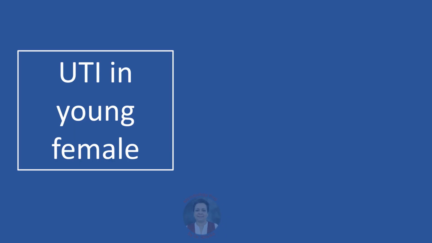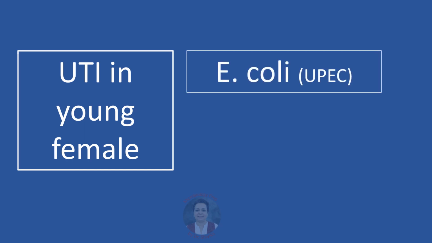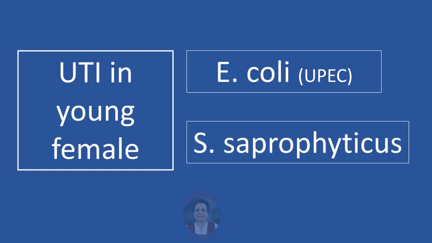So if we have a young female who has presented with frequency, urgency, dysuria, and many a times it is mentioned she's been recently married, that means this is honeymoon cystitis. The first organism we're going to think of is the uropathogenic Escherichia coli. And if the question asks us which is the gram-positive agent, then we're going to think of Staph saprophyticus, which is a coagulase-negative staphylococcus, and it is resistant to novobiocin.